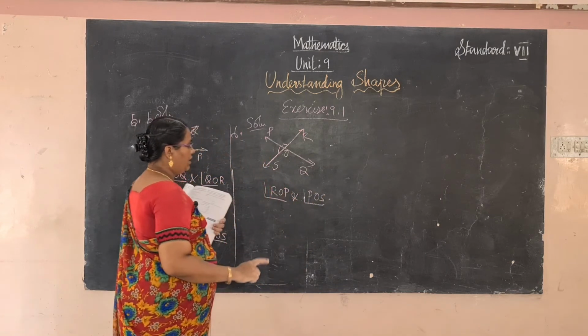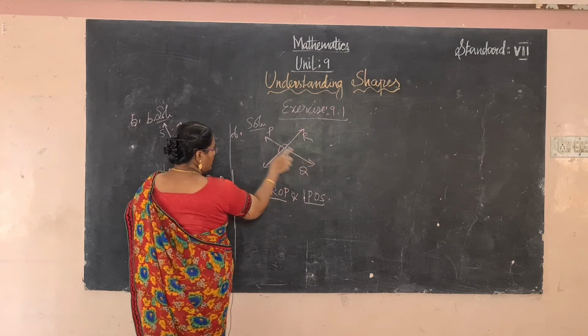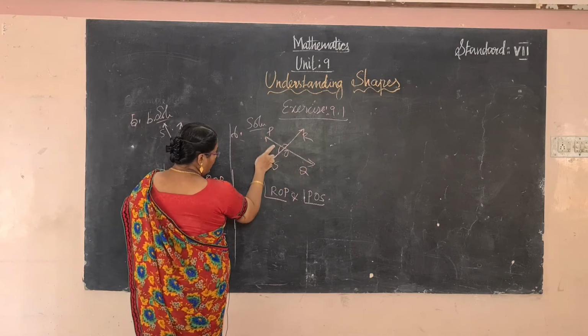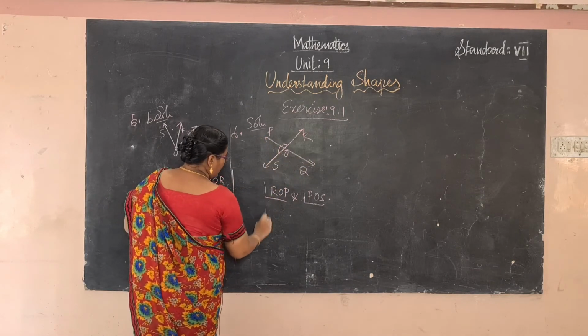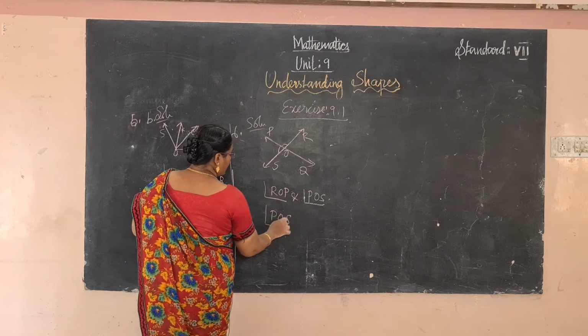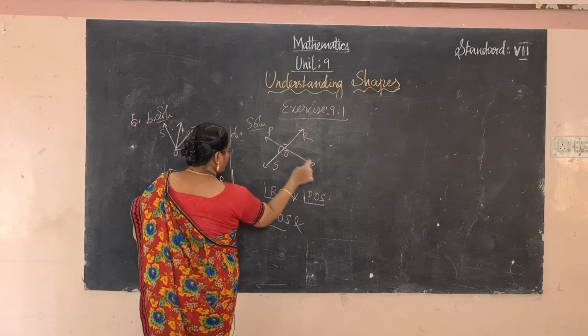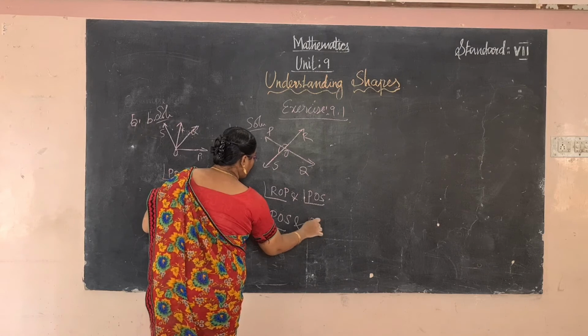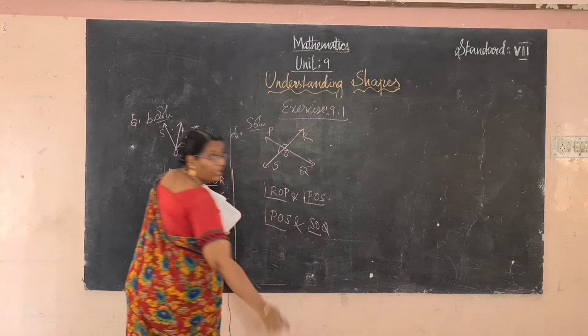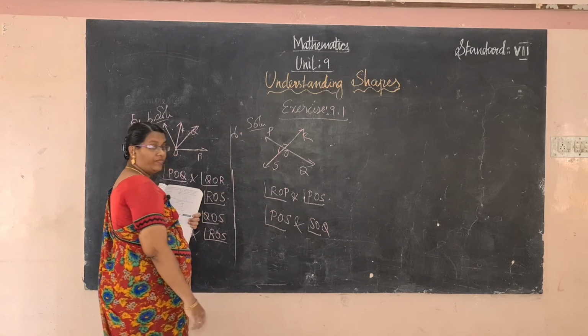The first linear pair. Second, we have to consider this: POS and SOQ. Okay, do you understand?